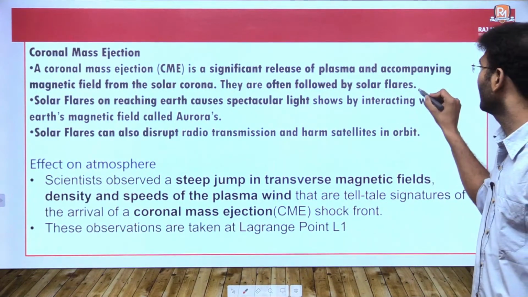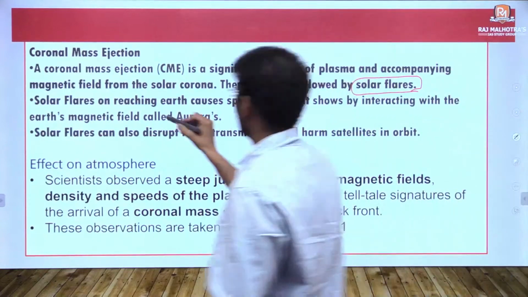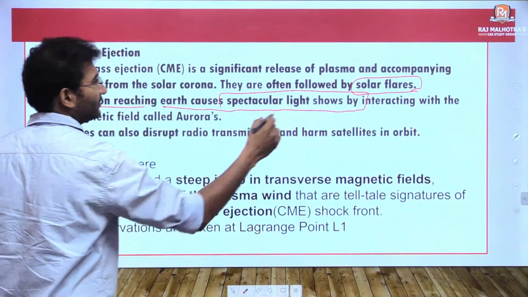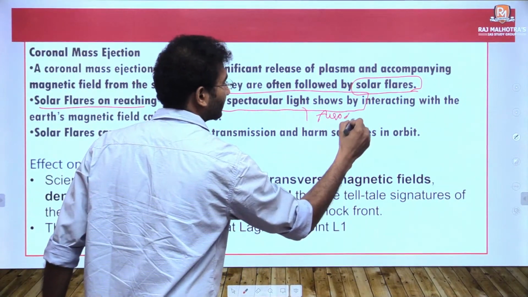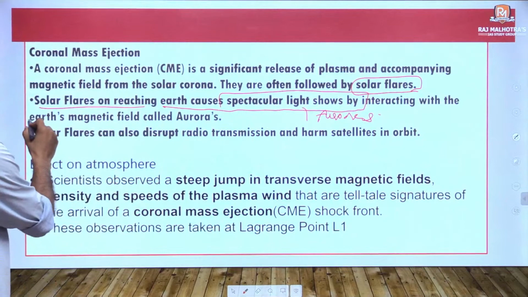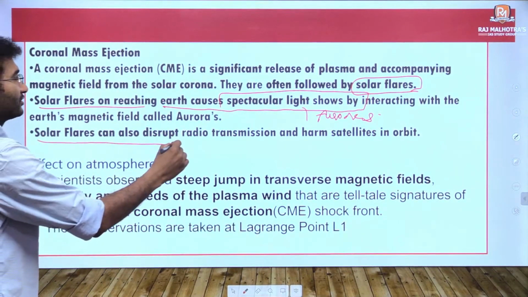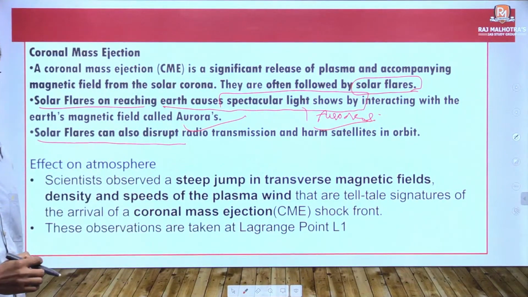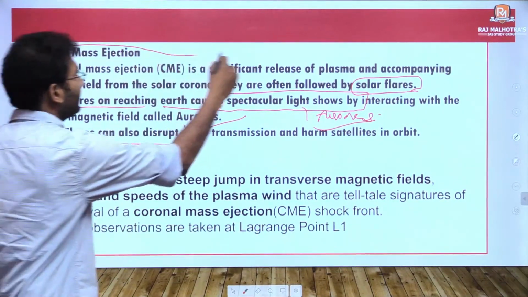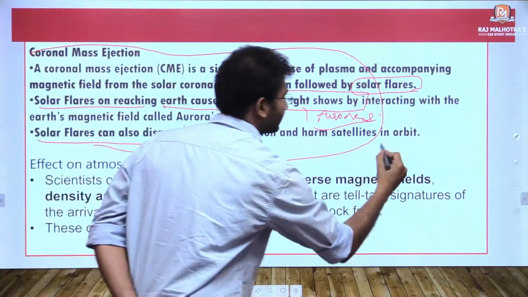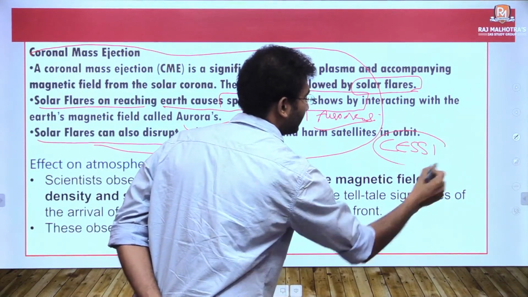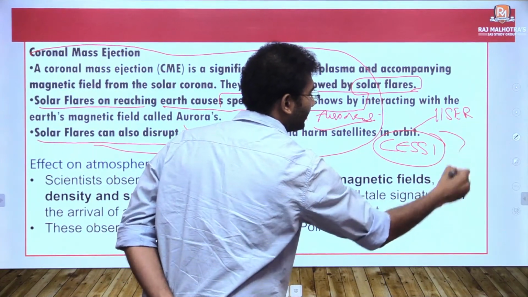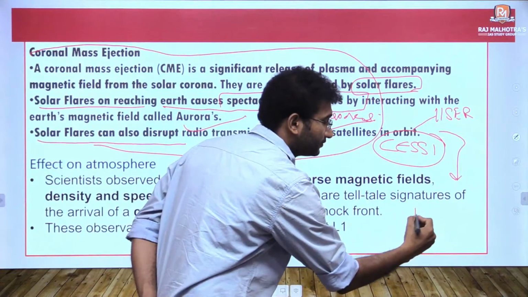They are often followed by solar flares, and solar flares on reaching the Earth cause a spectacular light show. This is called auroras. Solar flares can also disrupt radio transmissions, as I told you, and they can harm satellites and astronauts. This has been predicted by CESSI, which is a wing of IISER, right? It is based in Kolkata.